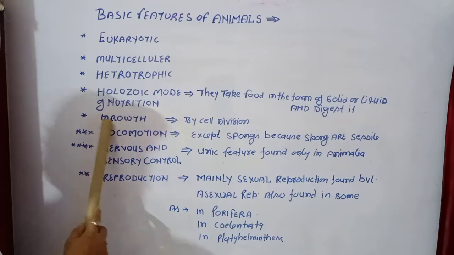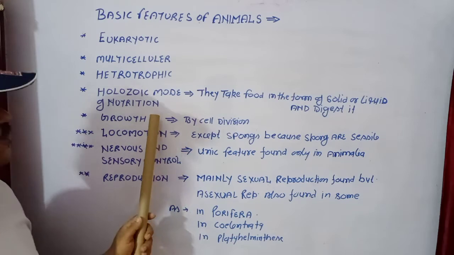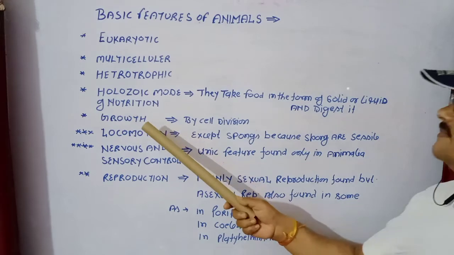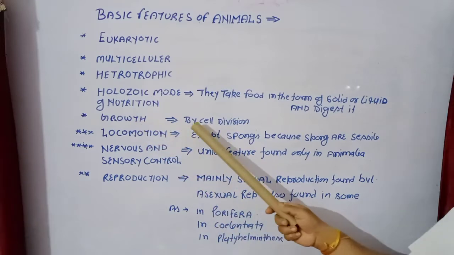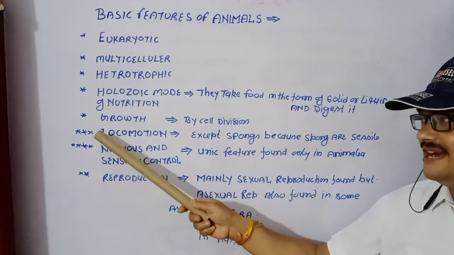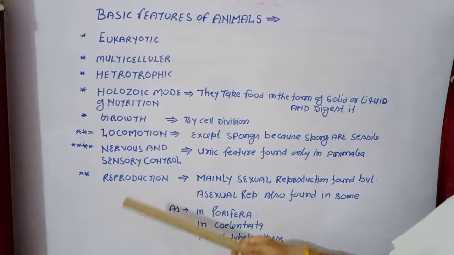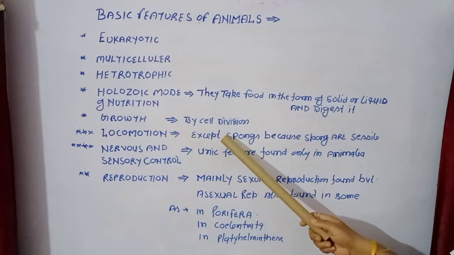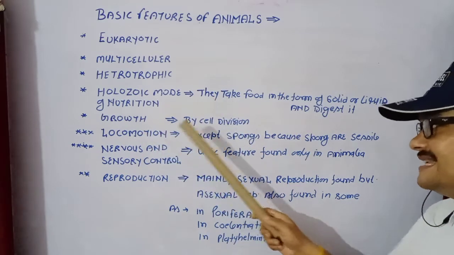Then growth. Non-living things such as stone can also grow, but here the point is that growth means growth by cell division. It means animals grow by the division of cells. Then locomotion. Now these points are very important. Here are a couple of stars, here four stars, here two stars. So what is the meaning of this? It means locomotion. All the animals show locomotion in search of food and shelter, except sponge.